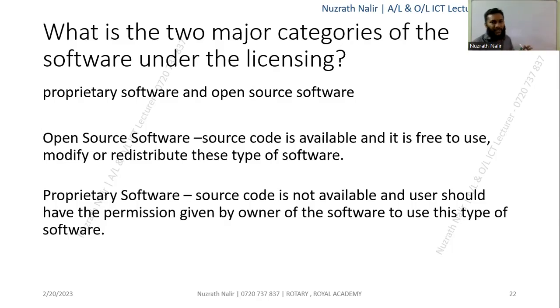But proprietary software, you must pay money to use it, even for your specific personal purposes. There are different categories: student version, office version, enterprise level, and so on. According to that, the price may vary.